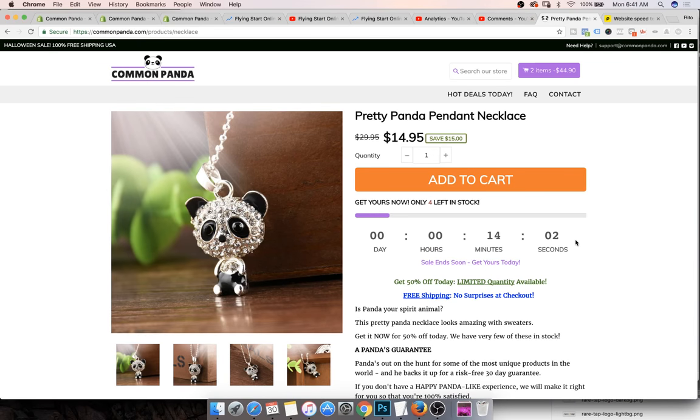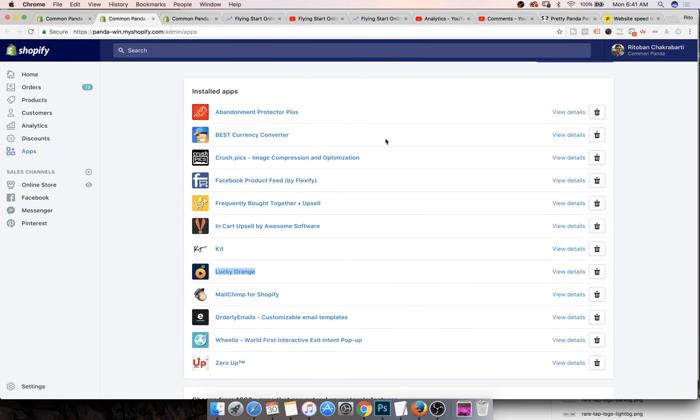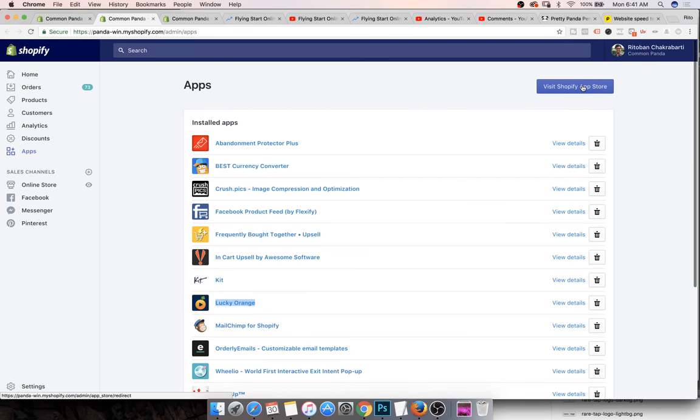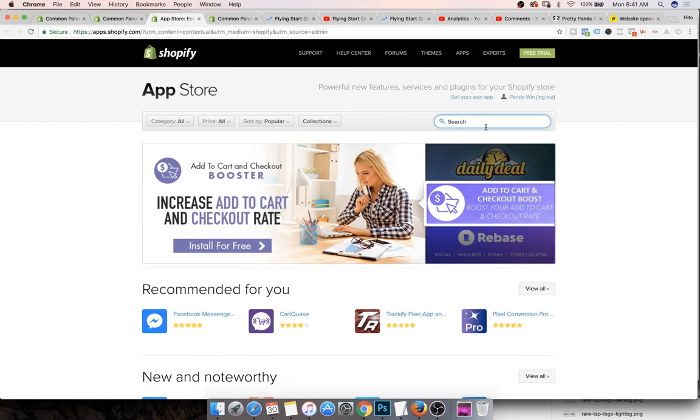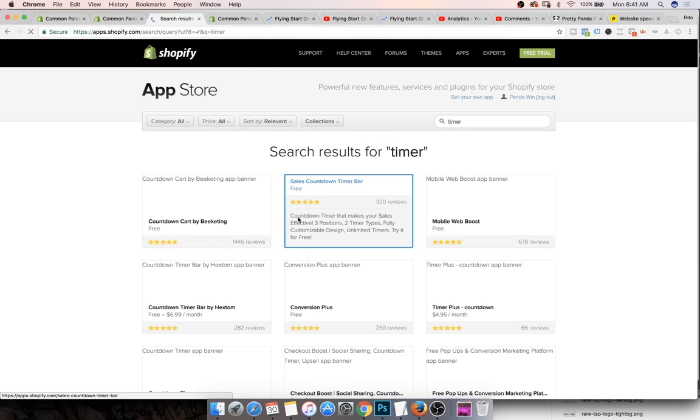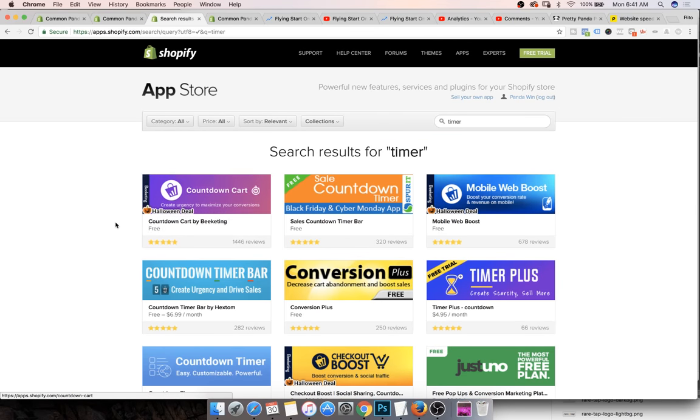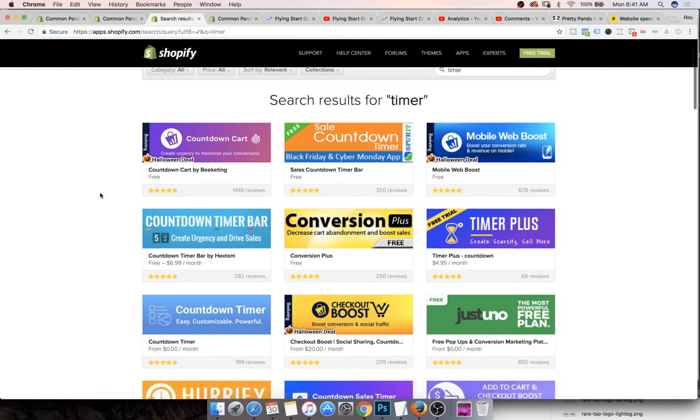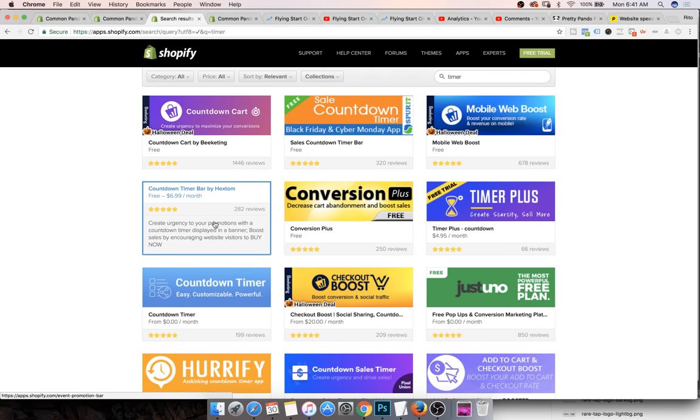you can literally just go to the App Store, and I'll quickly take you there as well. So if I go to the Shopify App Store right here, just go to apps inside the Shopify console, click on visit Shopify App Store. Inside the app section, let's say we want the timer thingy. All right, so we just literally search for timer, and it's going to show us all the apps, like countdown cart. You've got your sales countdown timer, you've got your countdown timer for urgency. So for example, this one.